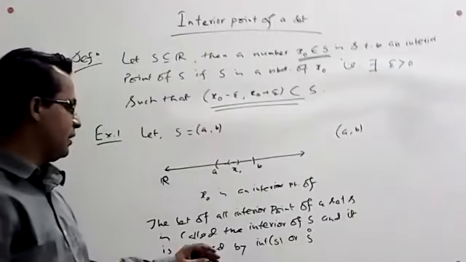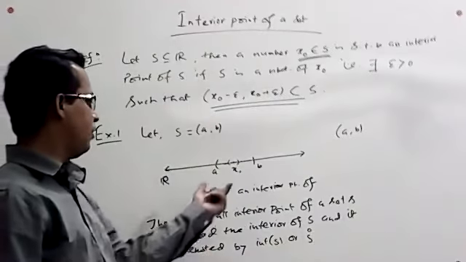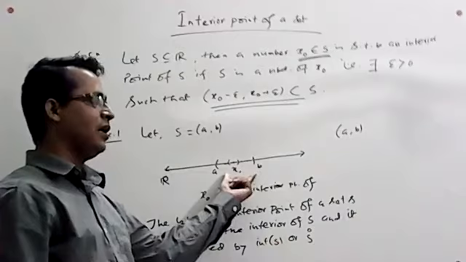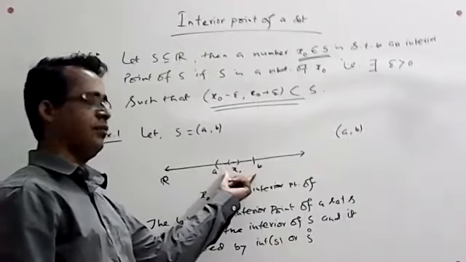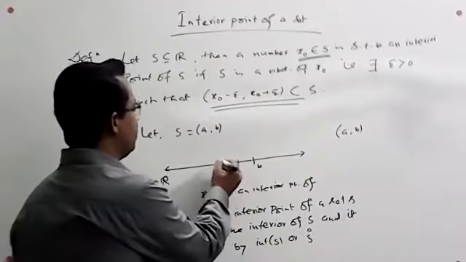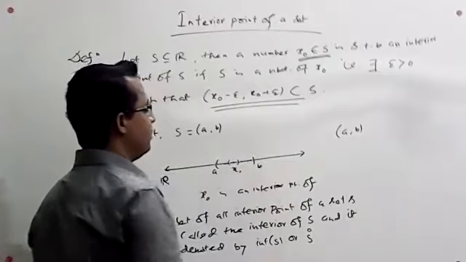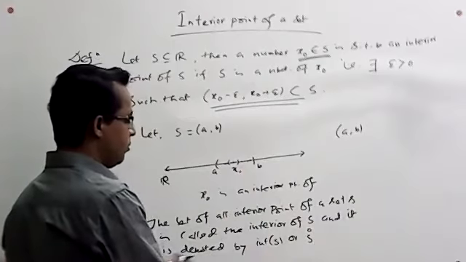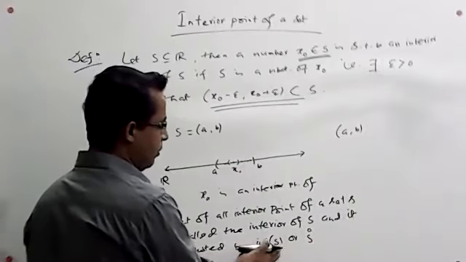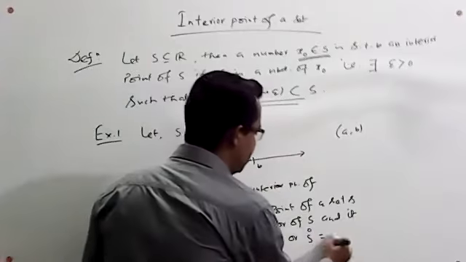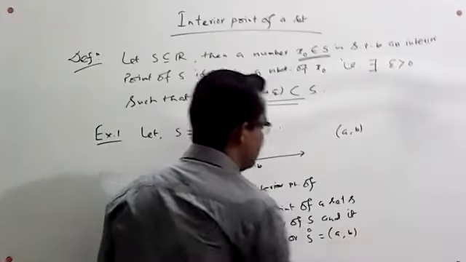So we see here that the set of all interior points of this set is the set itself. All the points between A and B are interior points of this set. So the interior of S, or S naught, is equal to itself, that is AB.